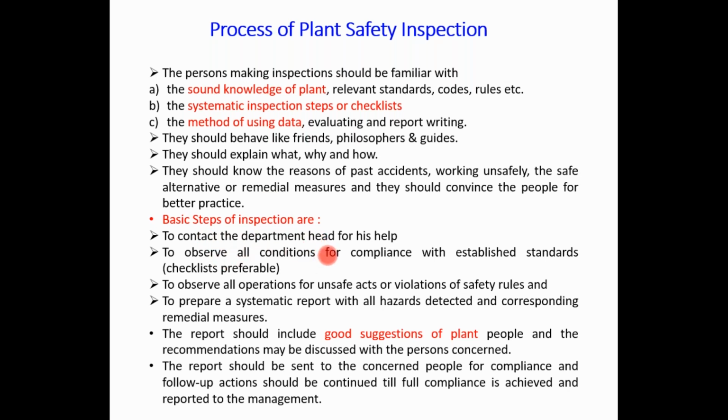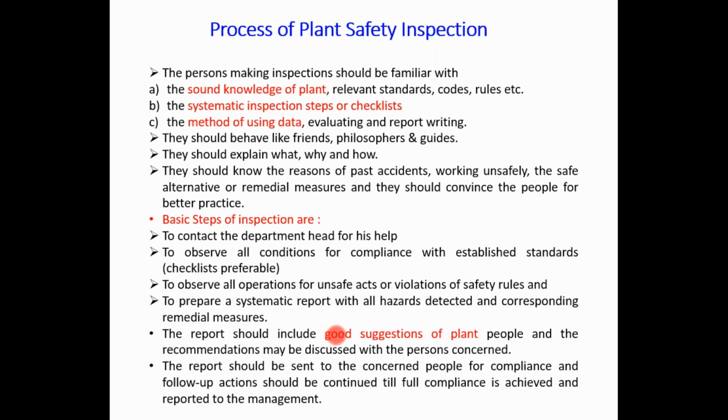The report should include good suggestions on plant and people, and the recommendations may be discussed with the persons concerned. The report should be sent to the concerned people for compliance, and the follow-up action should be continued till full compliance is achieved and reported to the management.